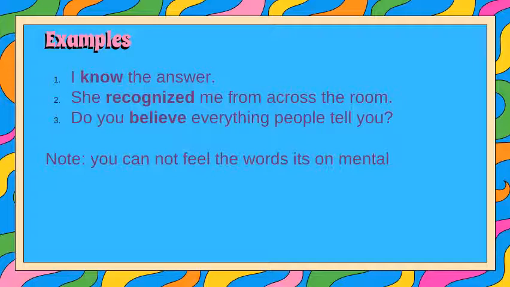Okay, note, you cannot see these words, they are mental. The words know, recognize, believe, trust, feel are something that you cannot see because they are mental. Okay, it's in the mind, but you can think about it. That's what is called a mental verb.